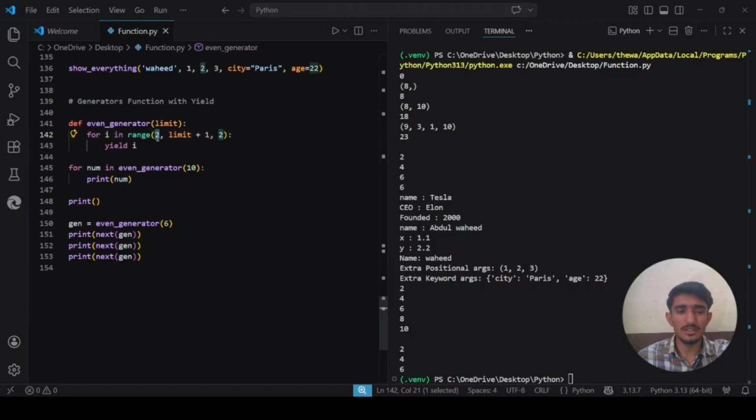So this 2 is the starting value, this is the ending value, and this is the stepping value. What is the stopping value? 10 is the limit. We defined 10 as the limit and added 1 to it, so 11 is the stopping value in this range function, and after that we are looping on it. So there you go.